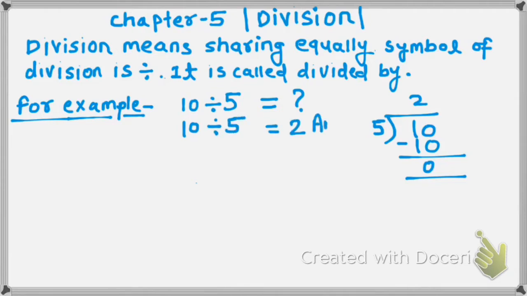So 10 here is called dividend. 5 is called divisor or divider, you can say, and 2 is called quotient.